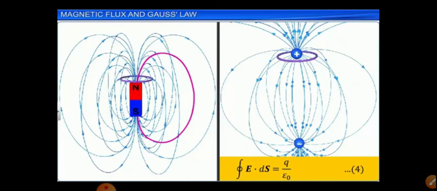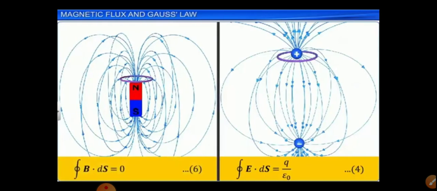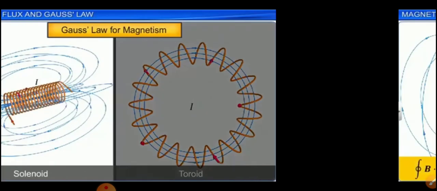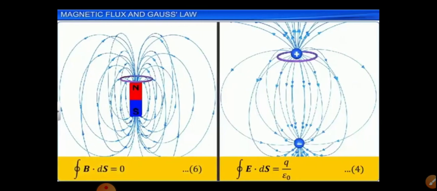Gauss law for electrostatics means closed integral E dot ds is equal to Q divided by epsilon naught. For magnetism, closed integral B dot ds is equal to 0. So the Gauss law says the net magnetic flux through any closed surface is 0. This is the Gauss law.